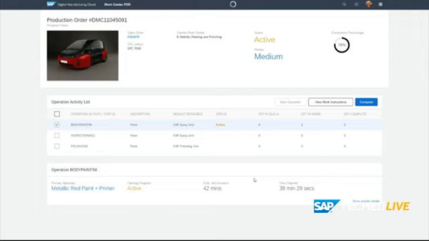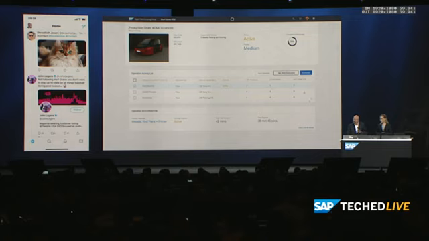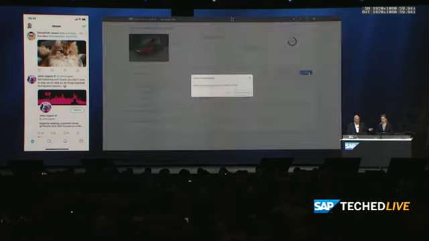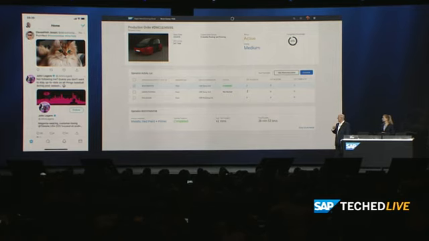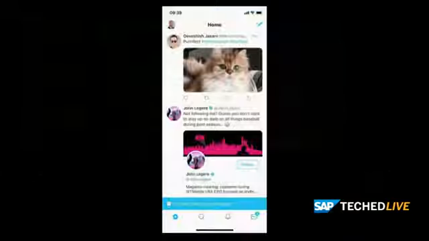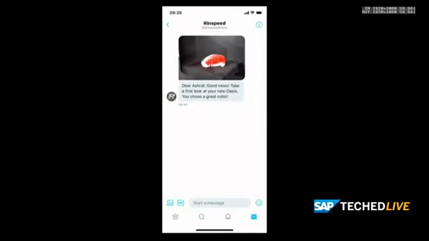Now, what I'm going to do now is we're going to fade in my Twitter feed on the right. So now we're actually going to use the function that Jana's just created. Can we bring up the Twitter feed, please? There it is. Okay, so now what I'm going to do is complete this part of the production on this screen, and you'll see then the code will automatically be generated. I'm going to complete the process, and you'll see then coming up on my Twitter feed will be the response. There it is. It's just arrived. It sent you a message, and here I can see the picture that we've just taken plus the text we've done.